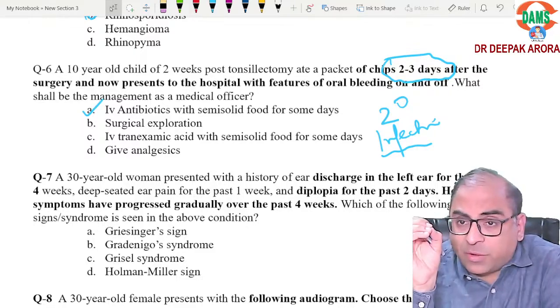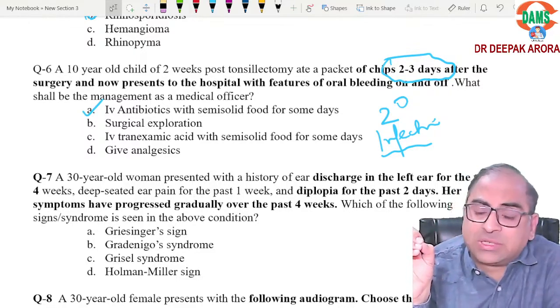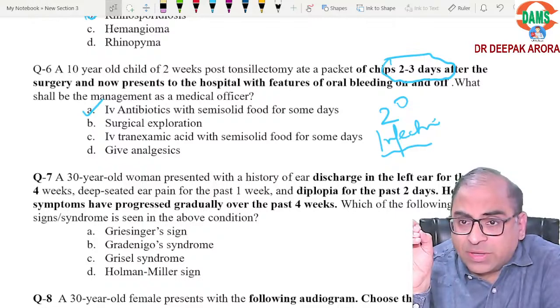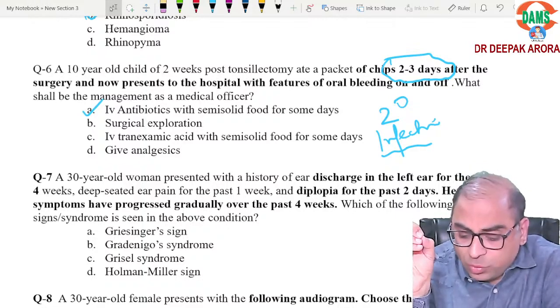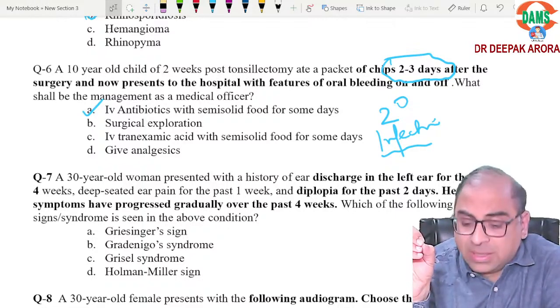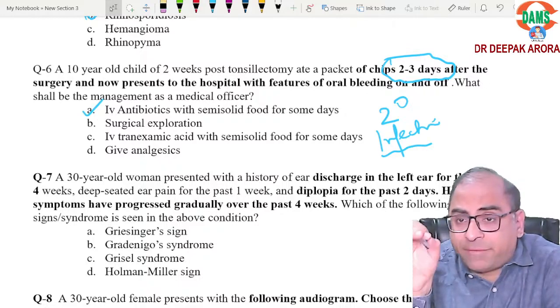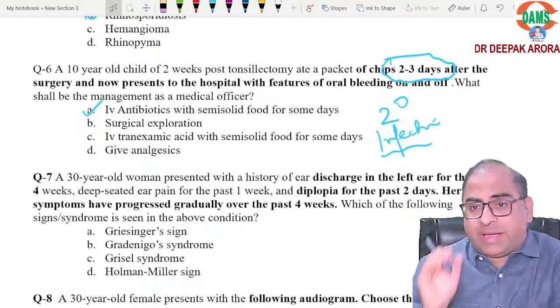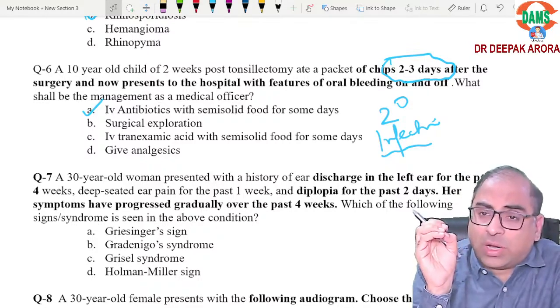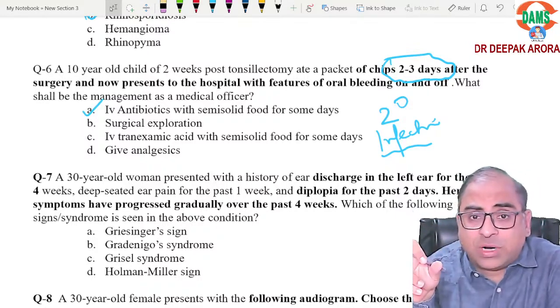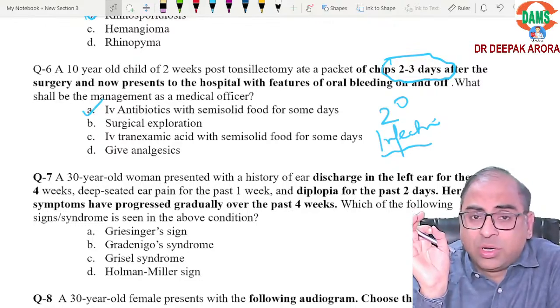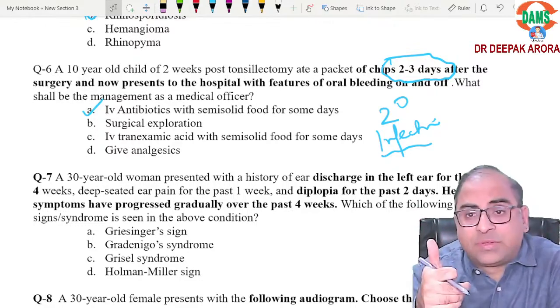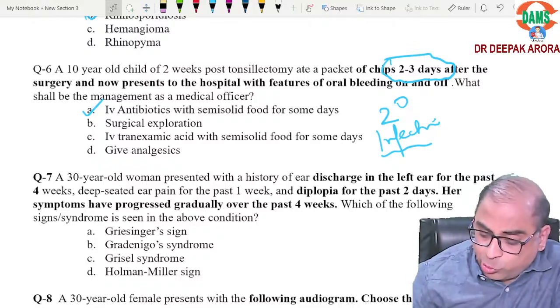What is the treatment of primary hemorrhage, that is on table, due to injury to the vessel? We have to ligate. Clear? If it is a primary hemorrhage, it is on table, and the reaction is within 24 hours. If this is after 24 hours, we'll be going for IV antibiotics. Is this concept clear? Which position? Rose position.